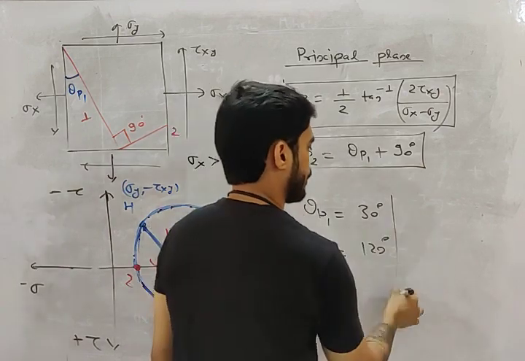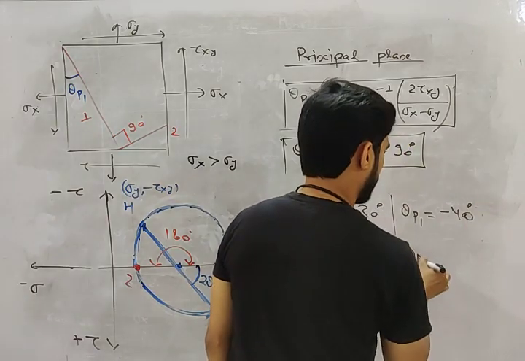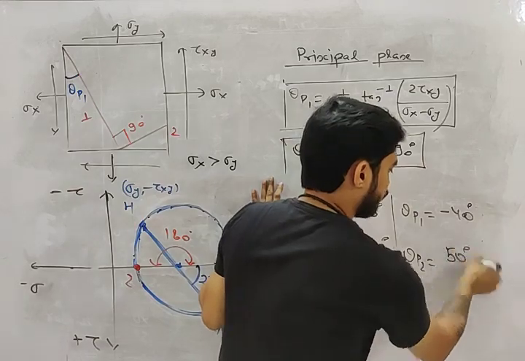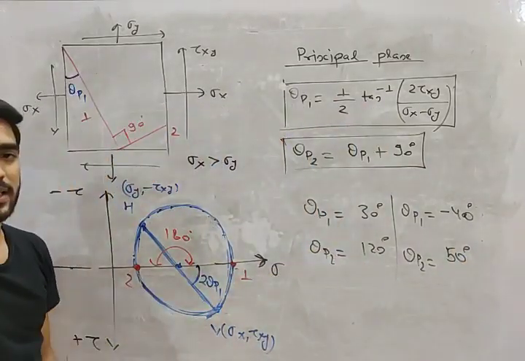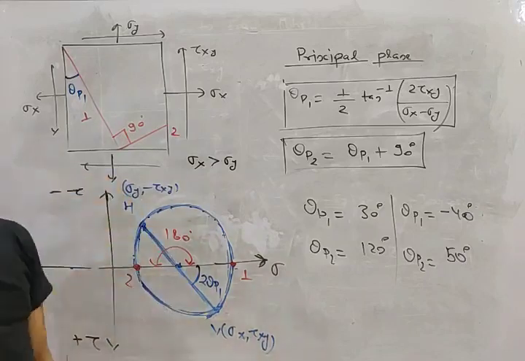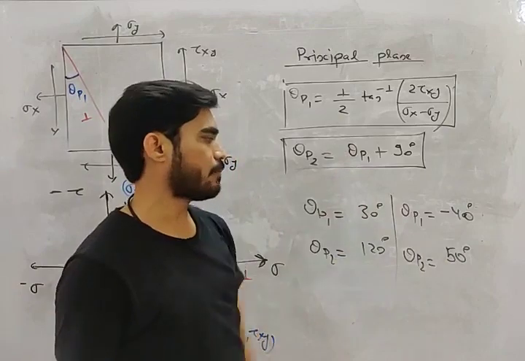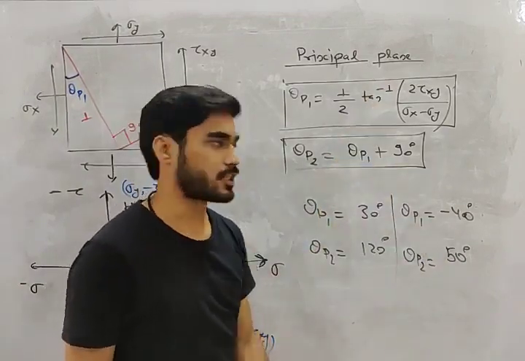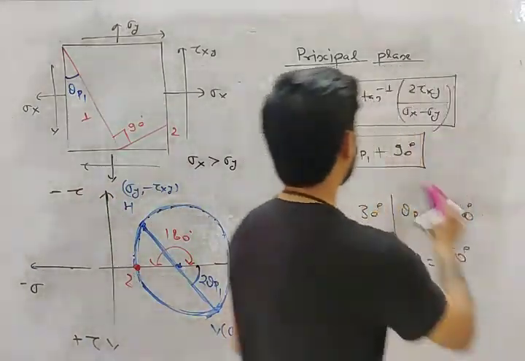120 degrees. Suppose theta P1 is minus 40 degrees. What will be theta P2, my friend? Minus 40 plus 90, 50 degrees. Positive angle means it is in clockwise direction. Negative angle means it is in anti-clockwise direction. Here also we have the same sign convention. If you are getting positive, it means anti-clockwise, and negative means clockwise direction. Positive angle anti-clockwise, negative angle clockwise. All right, my friend.